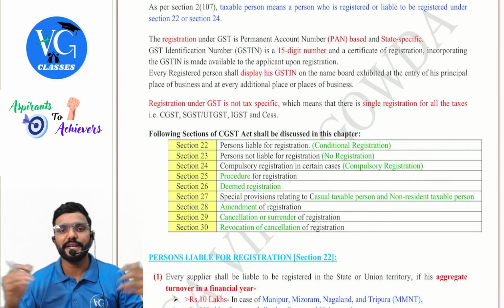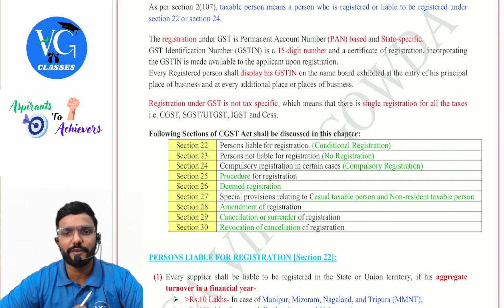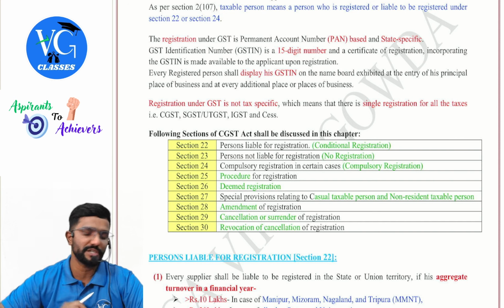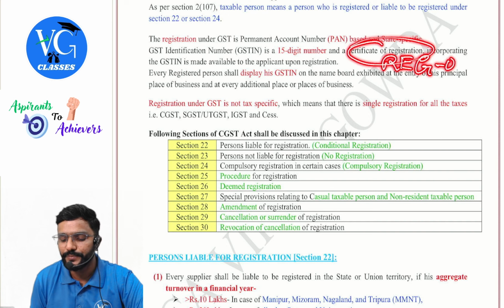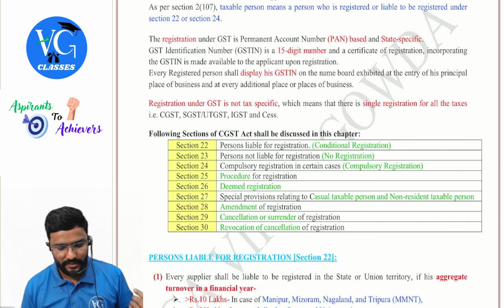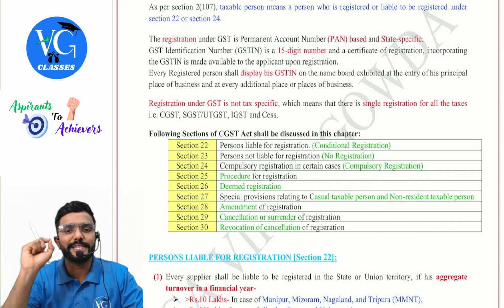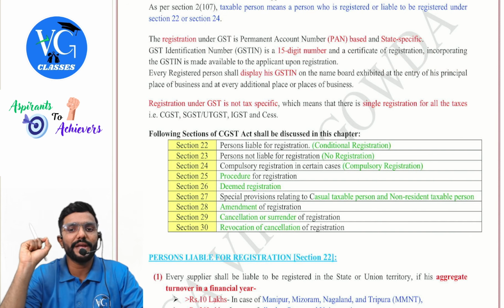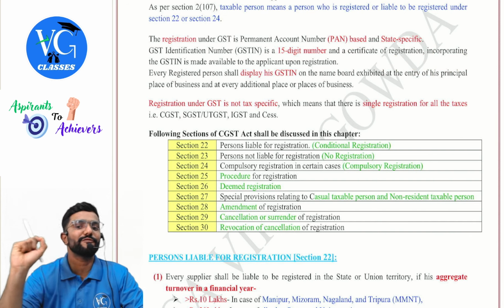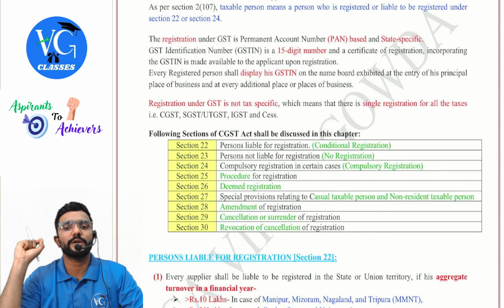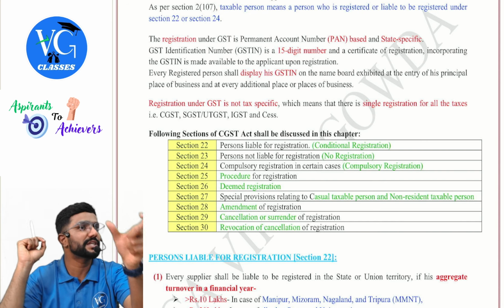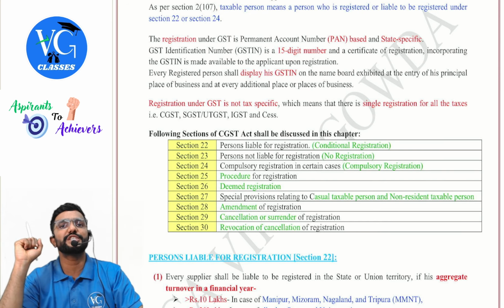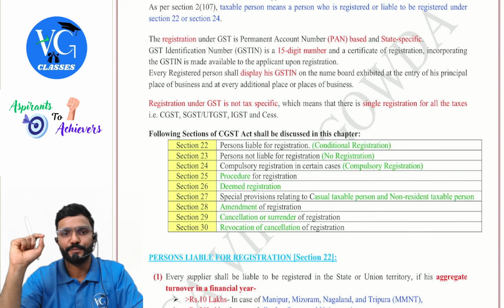Next, the GSTIN is a 15-digit number and a certificate of registration incorporating the GSTIN is made available to the applicant upon registration. Guys, this certificate of registration will be granted in REG 06. Next, every registered person shall display his GSTIN on the name board exhibited at the entry of his principal place of business and at every additional place of business. You would have observed on the name board of any company or business, if they are registered under GST, they would have also mentioned their GSTIN, guys.